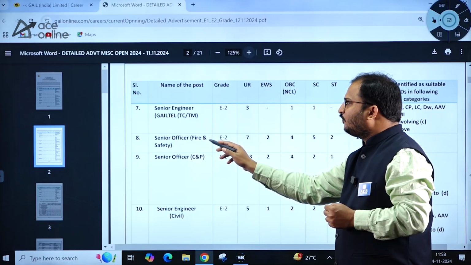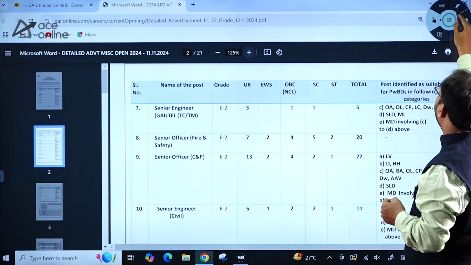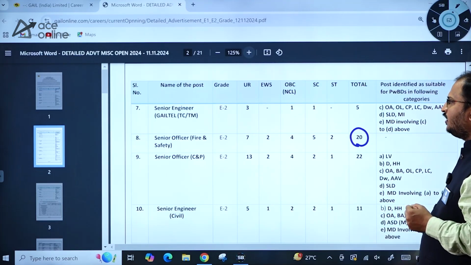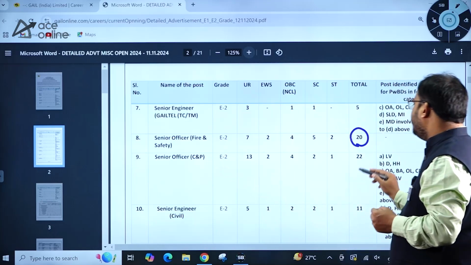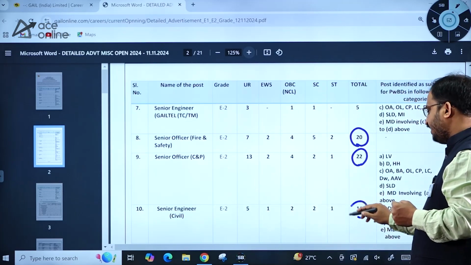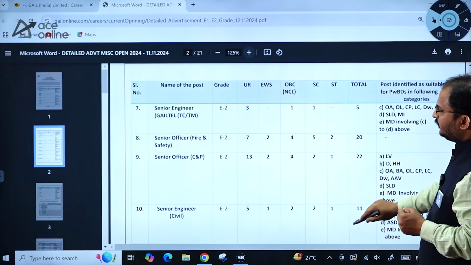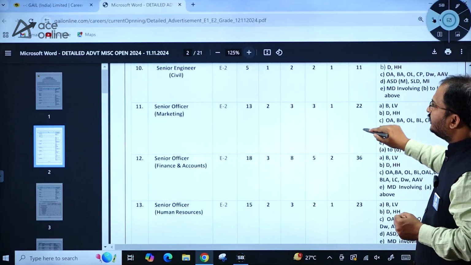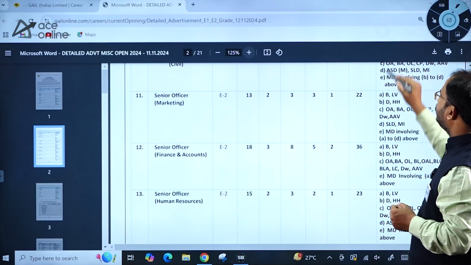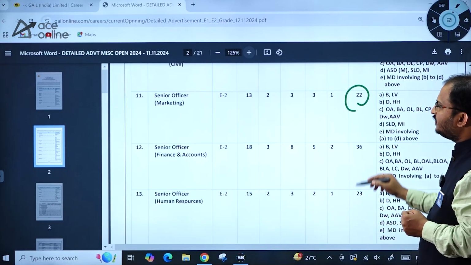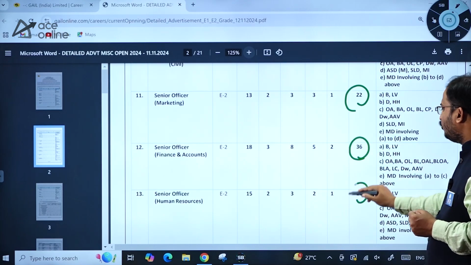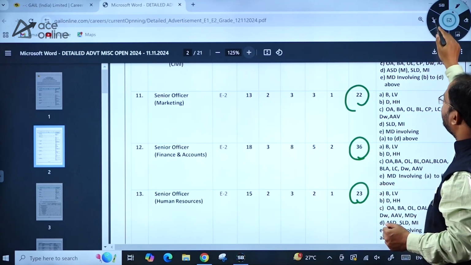Senior Officer Fire and Safety, 20 vacancies in total. Senior Officer C&P, 22 vacancies. Senior Engineer Civil, 11 vacancies. Senior Officer Marketing, 22 vacancies. Senior Officer Finance and Accounts, 36 vacancies. Senior Officer Human Resources, 23 vacancies.